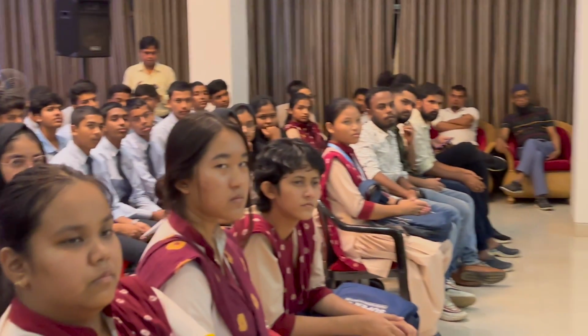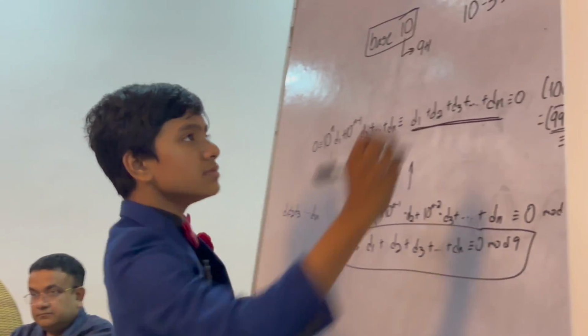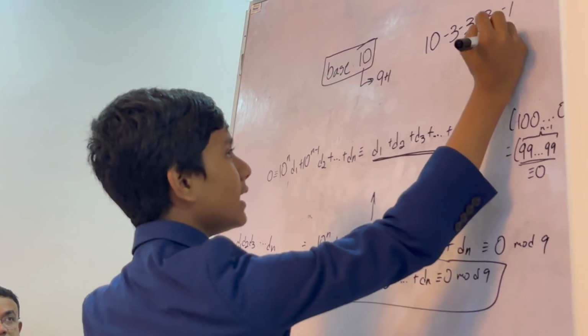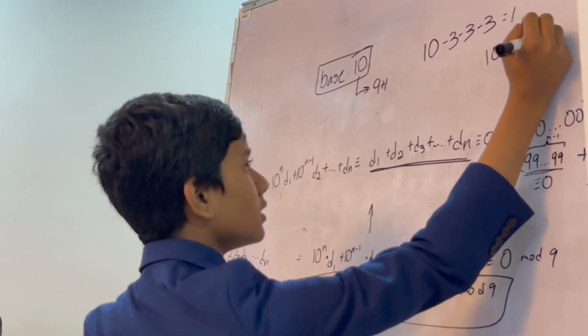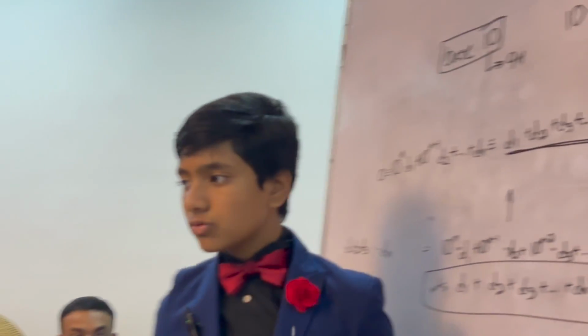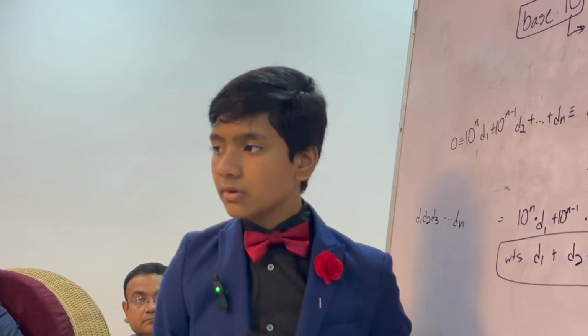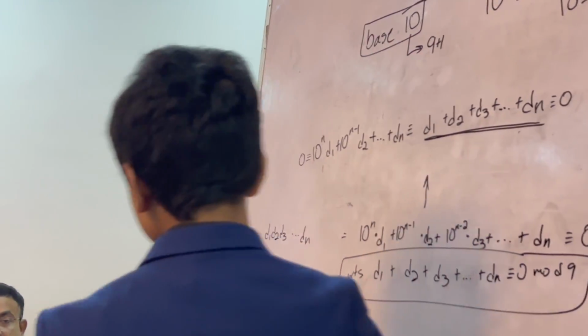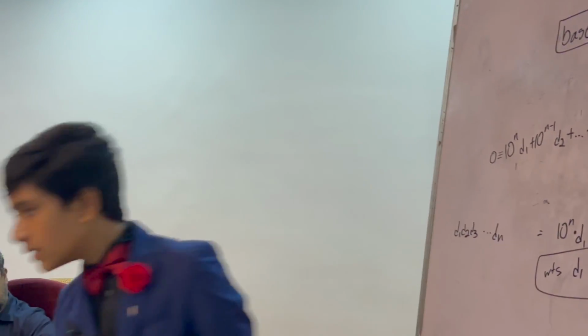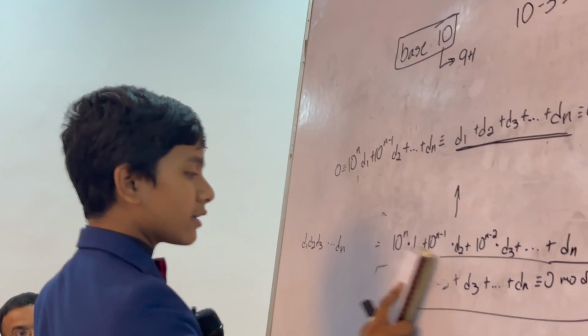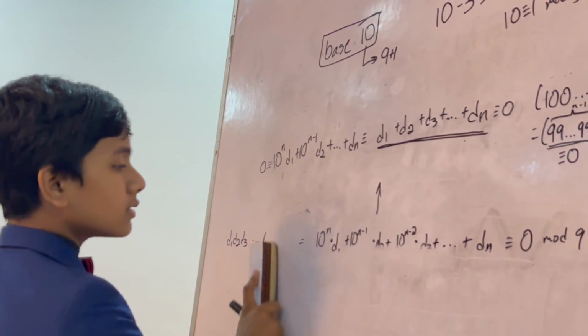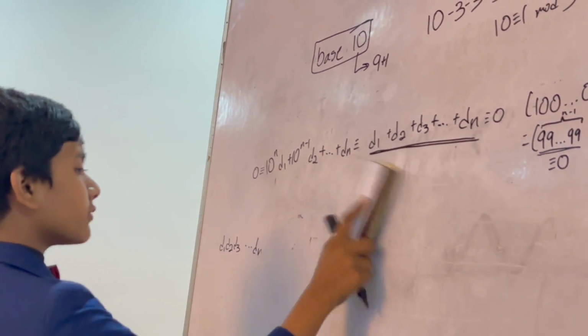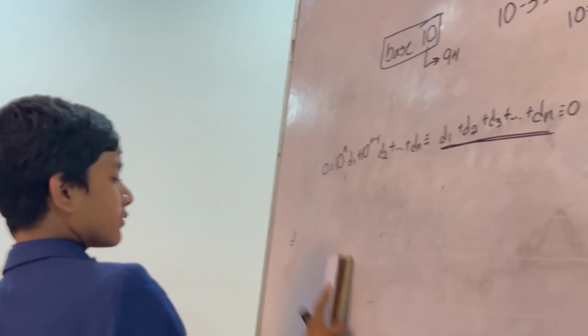The same exact thing works for 3, because if you subtract 3 from 10 three times, you'll get 1 again. 10 is congruent to 1 mod 3, which means that any multiple of 3's digits also sum to a multiple of 3. So that's essentially a modular arithmetic reason for why the sum of the digits of a multiple of 9 is always also a multiple of 9.